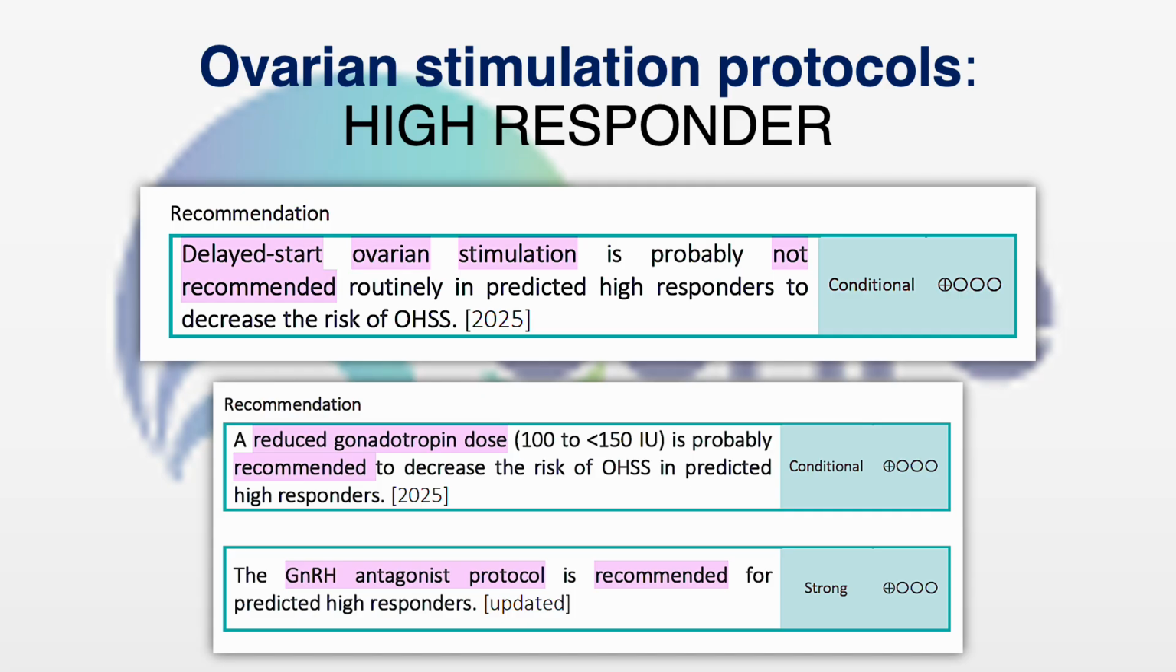Reduced gonadotropin dose. In the previous slides, I told what conventional ovarian stimulation is, between 150 to 225 international units. A reduced gonadotropin dose means anywhere between 100 to 150 international units, which is probably recommended to decrease the risk of OHSS in predicted high responders. A gonadotropin releasing hormone antagonist protocol is recommended for predicted high responders.